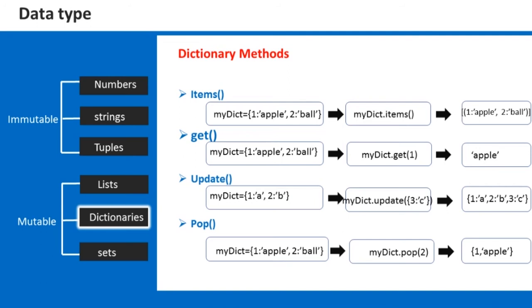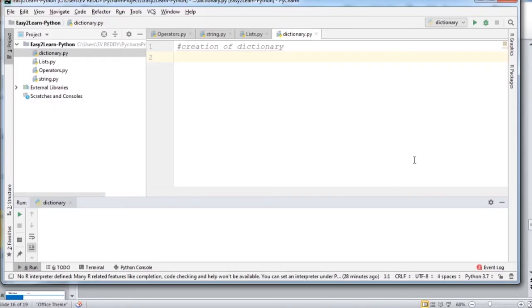If you want to extract a value for a key, you can use the get function, which will give you the value for the key that you have specified. If you wish to update any value in your dictionary, you can use the update command. Now, I will show you how it works. Let us go back to Python and see this practically for better understanding.